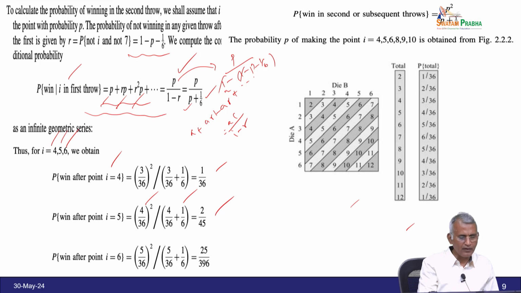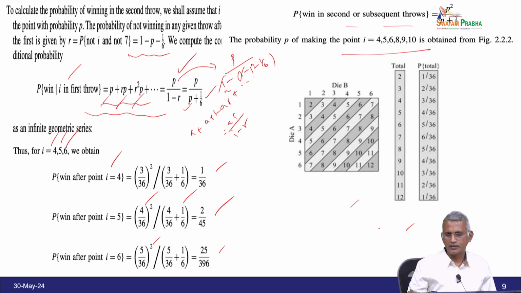And probability of winning after point i equal to 6, we have 5 by 36 whole square by 5 by 36 plus 1 by 6, which is equal to 25 by 396. Therefore, the probability of winning in the second or subsequent throw is p square by p plus 1 by 6. The probability p of making the point i equal to 4, 5, 6, 8, 9, 10 is obtained from the figure. So, this is the way we can calculate this problem.